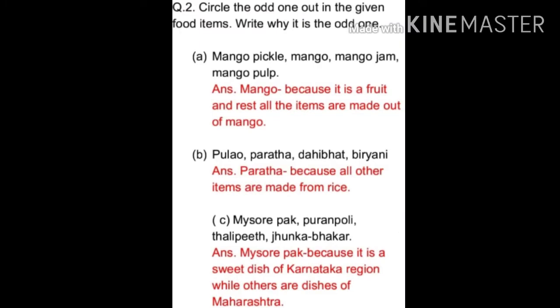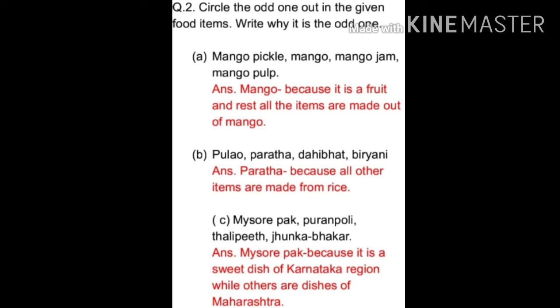Question number 2. Circle the odd one out in the given food items and write why it is the odd one. So here the question is given and there are different types of food items. We have to circle the odd one and write down the reason why it is the odd one. First is mango pickle, mango jam and mango pulp. So the answer is mango because it is a fruit and the rest are all items made out of mango.